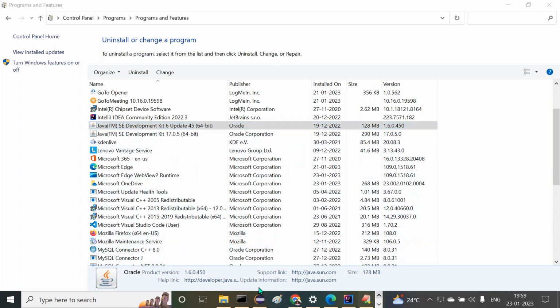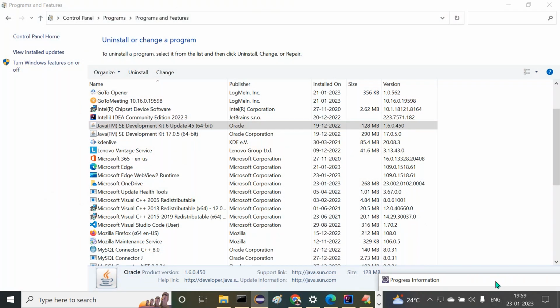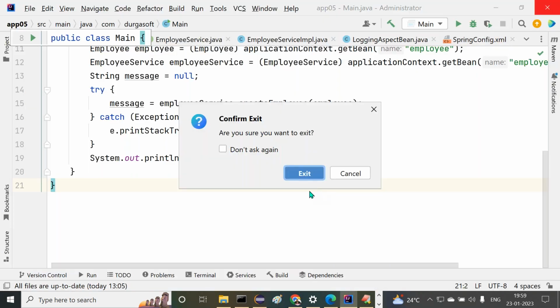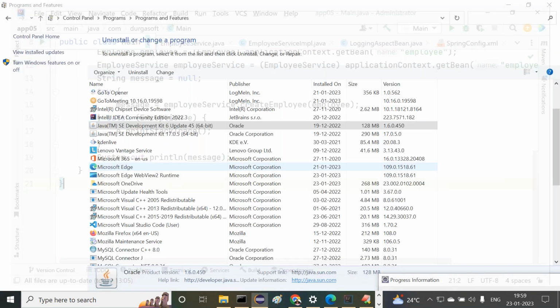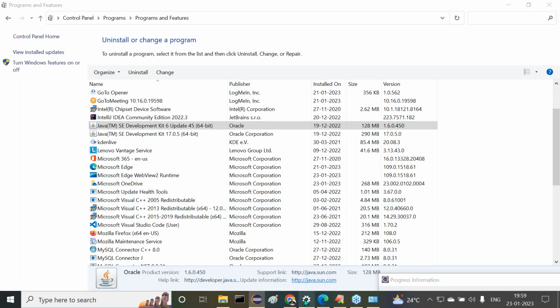Right, sir. One minute, one minute. I think Eclipse IDE. This is going to happen now. IntelliJ IDEA, I have to close it. Already they are using that. Okay, fine. So due to this reason,